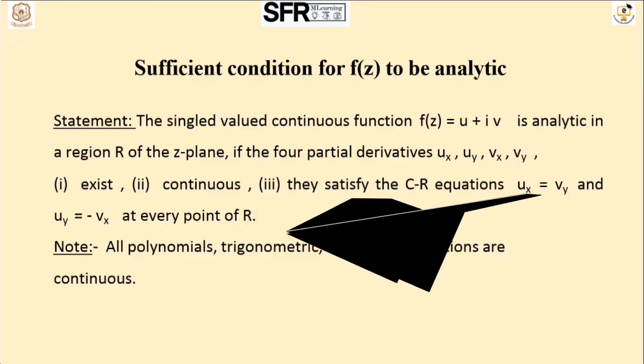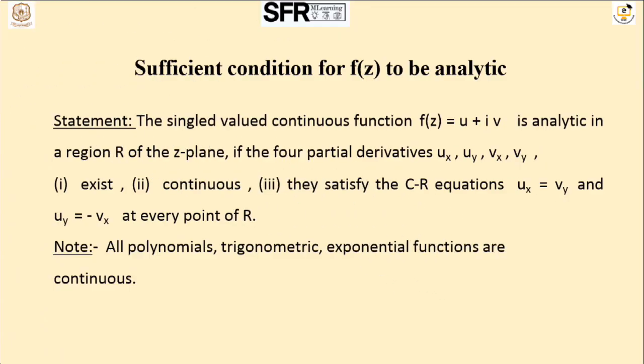Next, I want to give the sufficient condition. We already know the necessary condition for f of z to be analytic. I am now giving the sufficient condition for f of z to be analytic. Statement: I am taking one single valued continuous function f of z equal to u plus i v. I am giving the sufficient condition for it to be analytic. For the sufficient condition, it must satisfy three conditions.